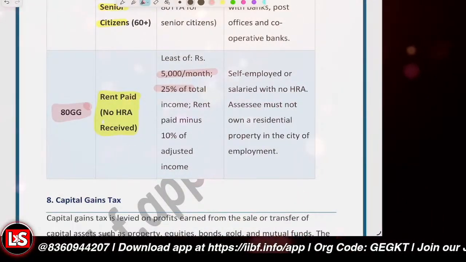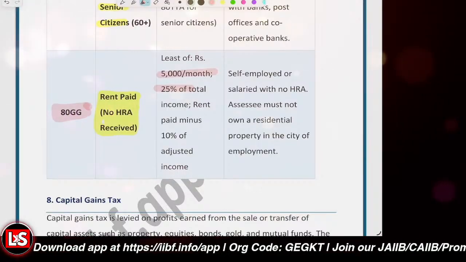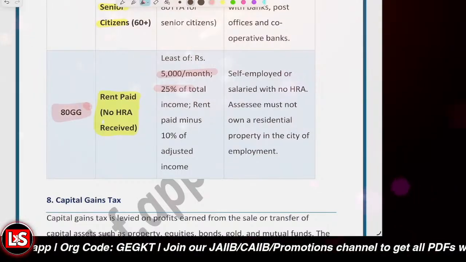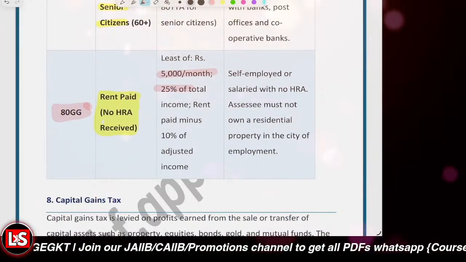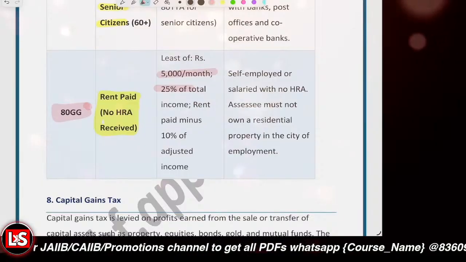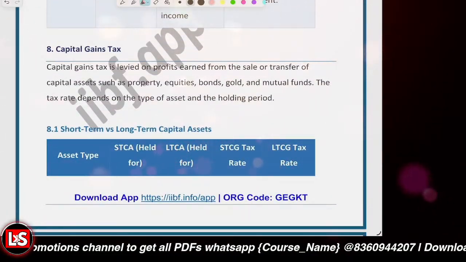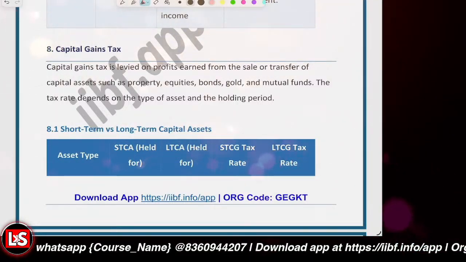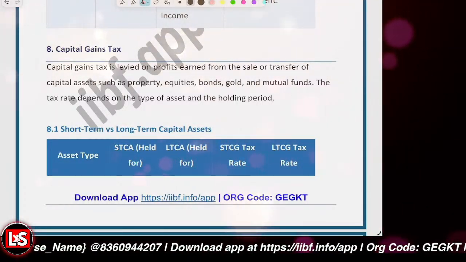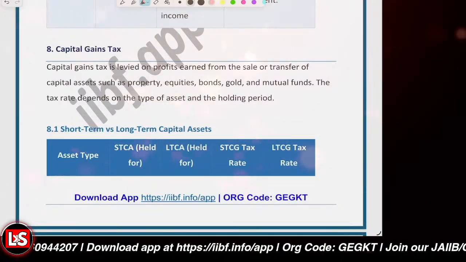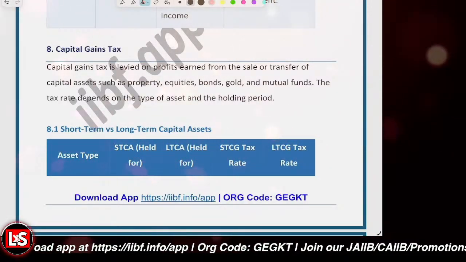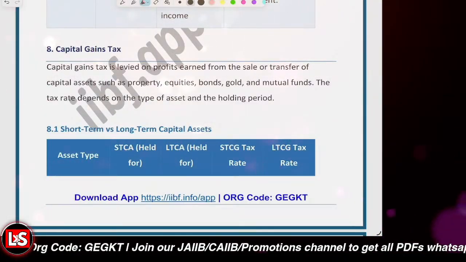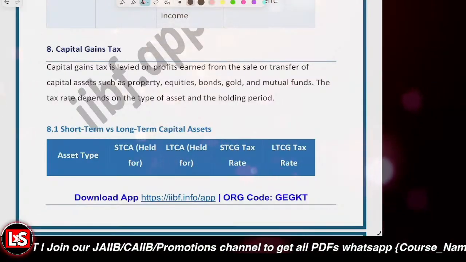Okay. So that's the scenario. Clear with it so far? Do confirm. After that, the next topic is also very much important. It's about the capital gain tax. So if I have explained the points so far, do confirm so that we can proceed further. There might be confusion related to the old tax regime and new tax regime, and I have tried to explain each and every point here. But still, if you're having any doubts, you can let me know.